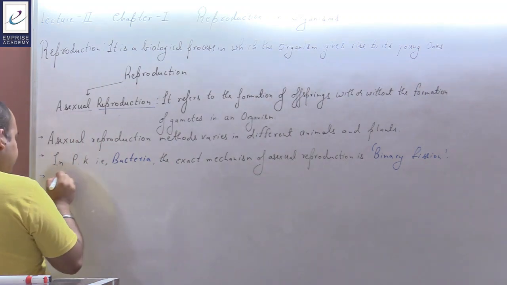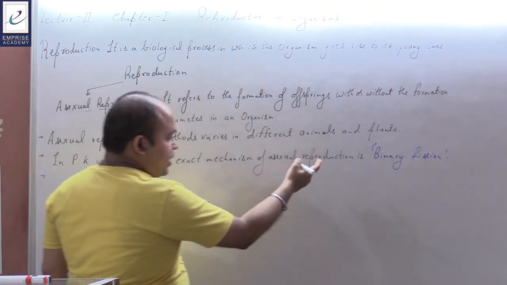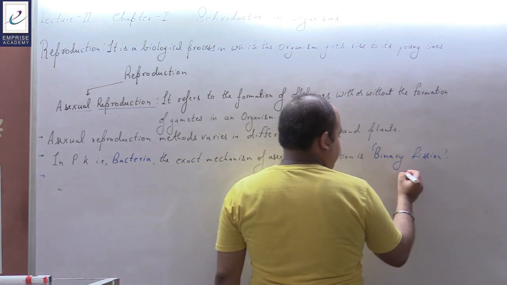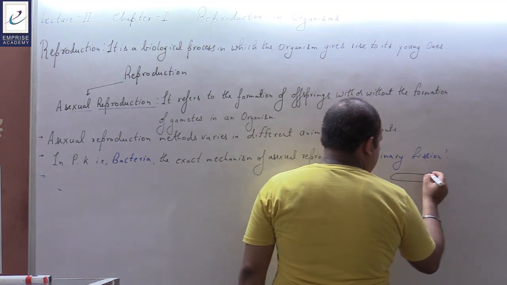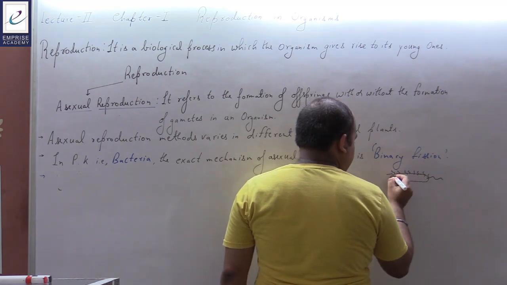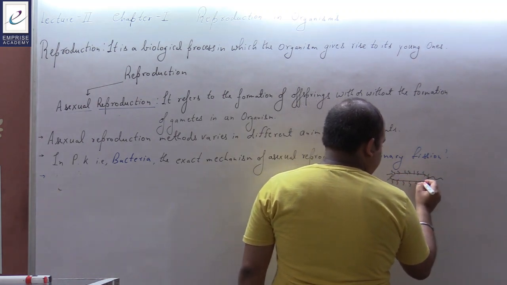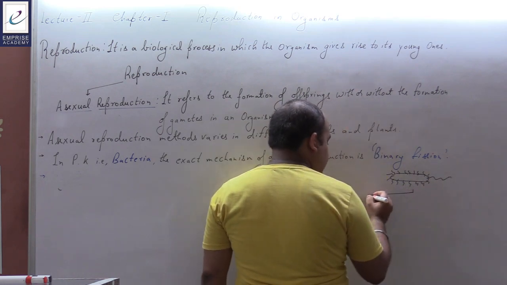By binary fission, okay, just writing it out here. By binary fission, a single bacterial cell will divide. This is a single bacterial cell. This single bacterial cell will divide.